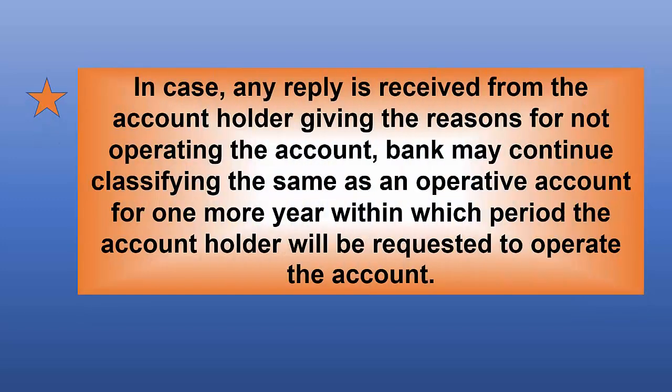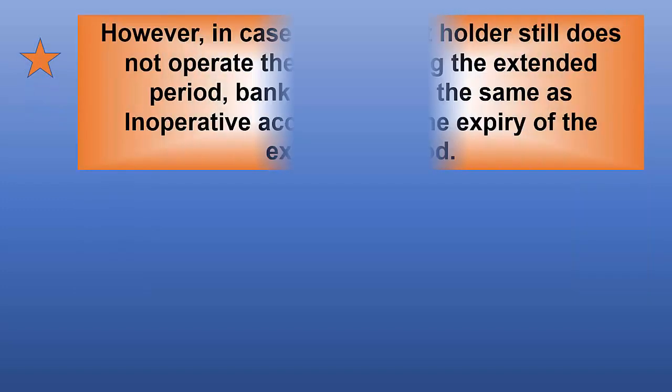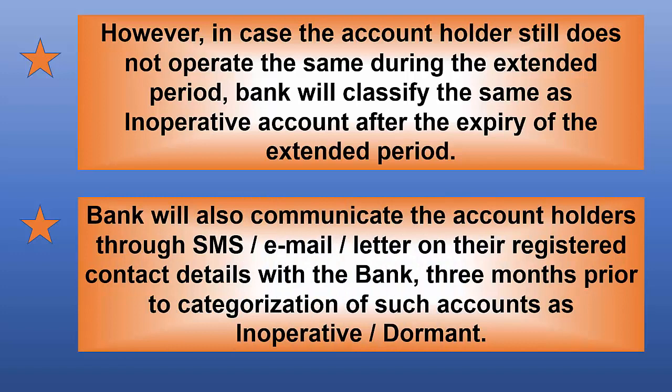In case any reply is received from the account holder giving the reasons for not operating the account, the bank may continue classifying the same as an operative account for 1 more year, within which period the account holder will be requested to operate the account. However, in case the account holder still does not operate the same during the extended period, the bank will classify the same as an inoperative account after the expiry of the extended period.